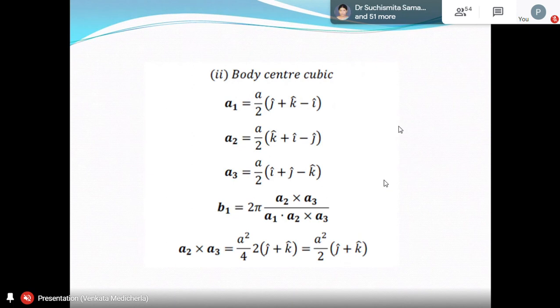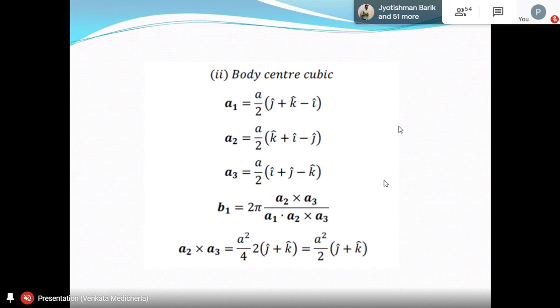If you take body centered, we know A1, A2, A3. Yesterday I told you how to find these symmetric vectors. For the reciprocal lattice, if you want to justify body centered cubic goes to face centered, you must always start with symmetric vectors only. Otherwise, if you take vectors which are not symmetric, it will not give you that result properly.